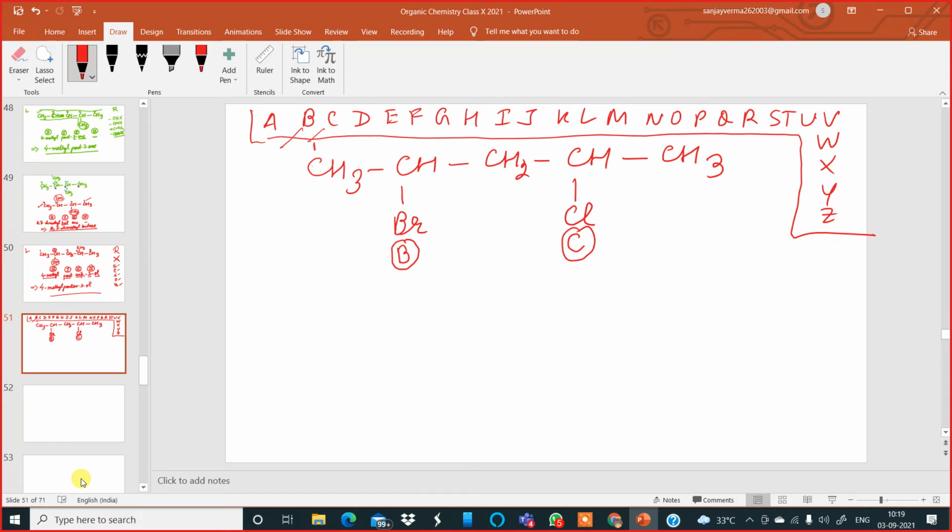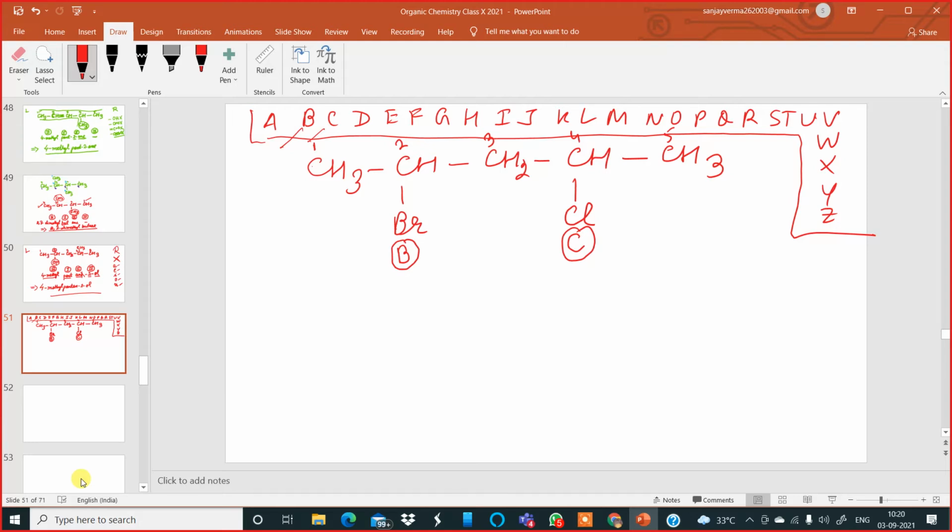We number from here: 1, 2, 3, 4, and 5. Did you understand? When the same side chain branching groups are there, then you look at the starting alphabet of the names, and try to recall the English alphabet which you learned in small baby classes. Whichever comes first, and is closer to the respective terminal carbon, from there you will number. So we have numbered it.